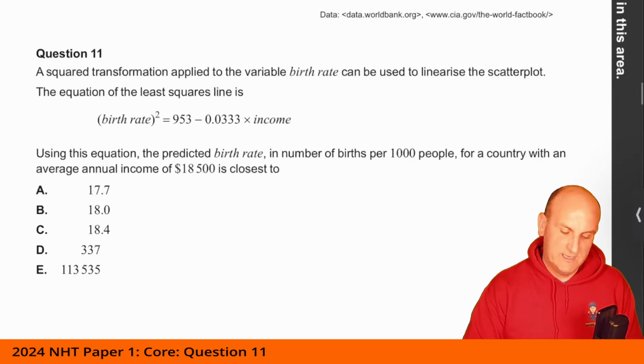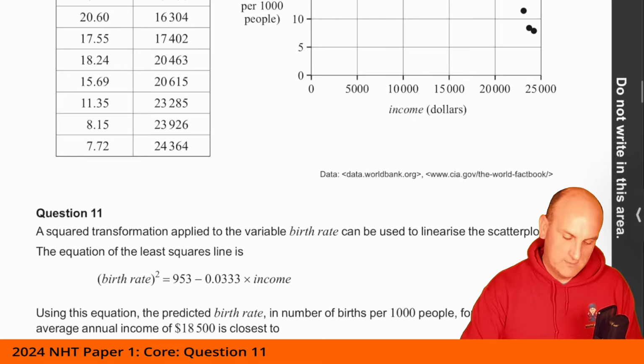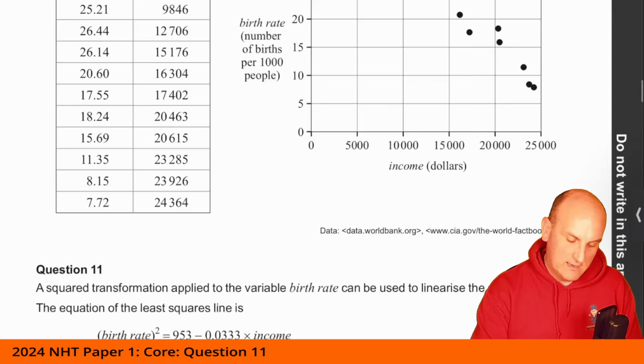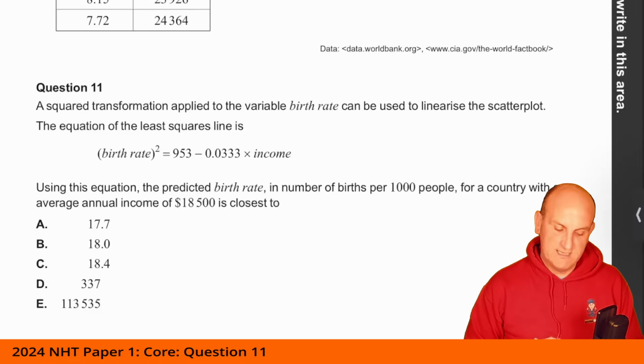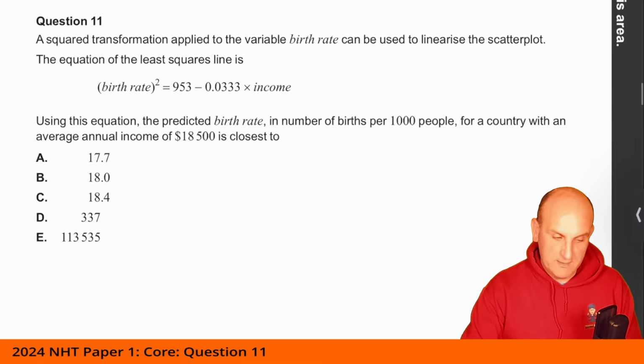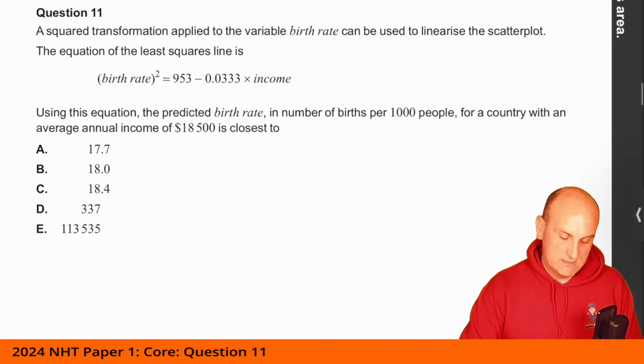A square transformation applied to birth rate can be used to linearize the scatter plot. All right, so what I'm going to do now is highlight that, because a highlighter makes life so much easier. The equation of the least squares line is, thank you. Using this equation, the predicted birth rate in number of births per 1,000 people for a country with an average annual income of that is closest to.